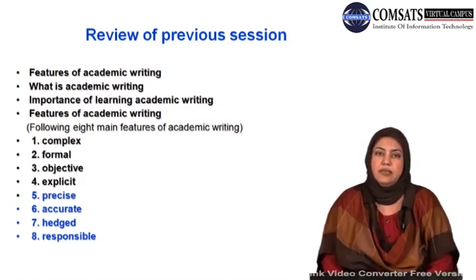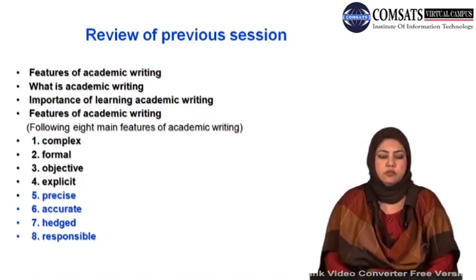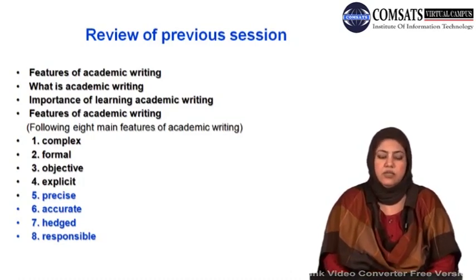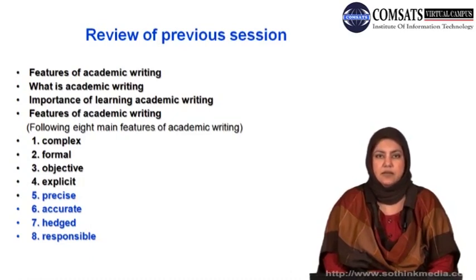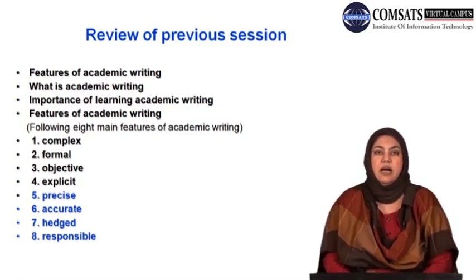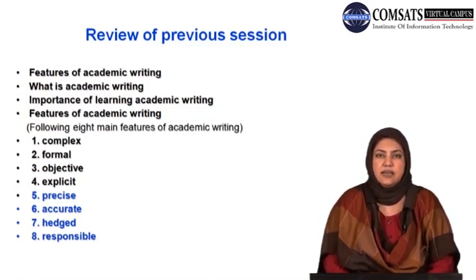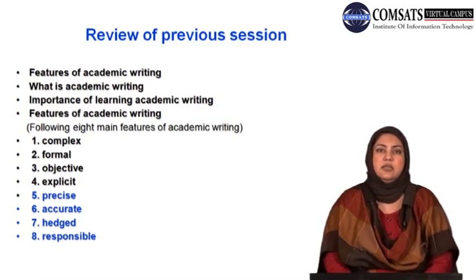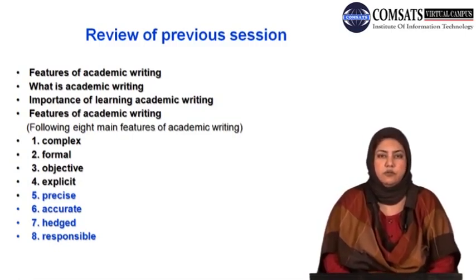In that session, mainly I introduced 8 important features of academic writing, which included complexity, formality, objectivity, and explicitness. I also introduced precision, accuracy, hedging, and responsibility as important features of academic writing. However, since each of these features has a lot of details attached to it and each of these features needs the learning of a lot of rules, I was not able to complete all these in the previous session.